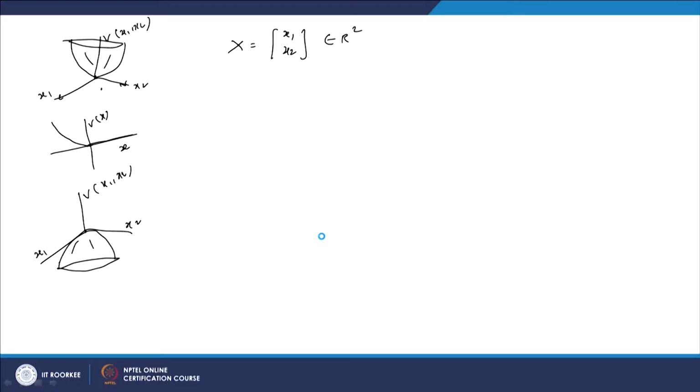For example, for this type of function we can find a function which is symmetric. So, here for any x, the norm of x is the radius of this circle, and if you take a circle of radius norm of x, then the value of the function phi is the same for all points with that norm of x.